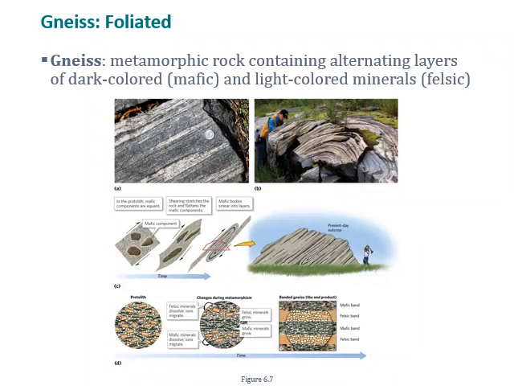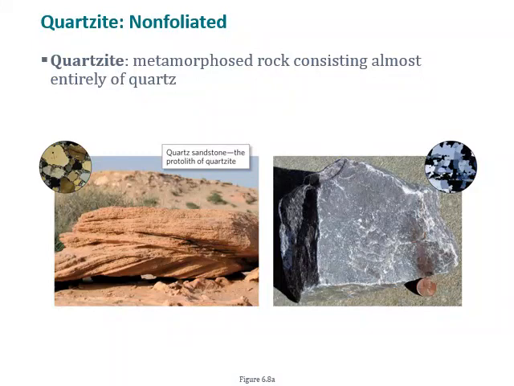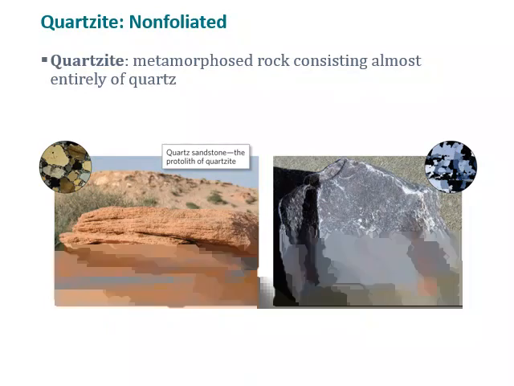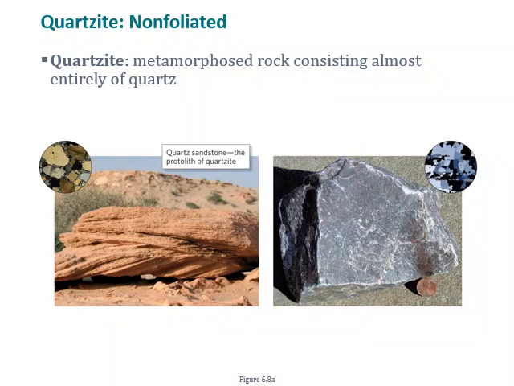Now we move on to the non-foliated rocks. Quartzite is a metamorphosed rock consisting almost entirely or entirely of quartz. On the left we have a sandstone protolith or parent rock. After recrystallization during metamorphism, it is turned into a quartzite, where the grains are not cemented together by a cement and held together with a matrix. They are recrystallized, where their boundaries have been sometimes fused together and definitely intergrown with one another.